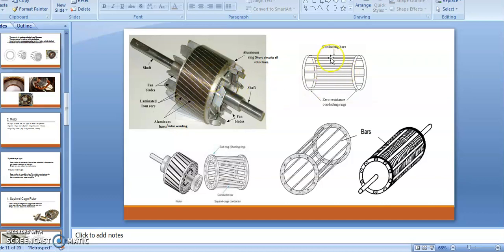This squirrel cage motor has these bars I have shown in white color, and these are conducting bars. These slanted bars make this structure. At the end of all of them, this is one end of the bars, this is another end of the bars, and at each end of the bars I am providing the end rings. Here is the first bar, second bar, third bar, fourth, fifth, and so on. I'm connecting all the ends of these bars, making a closed loop.